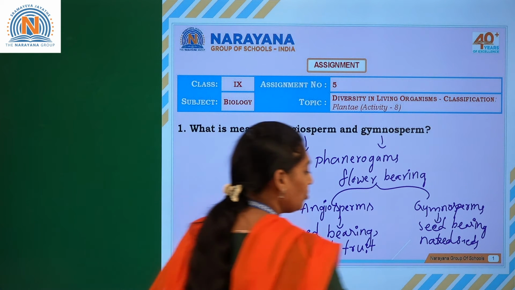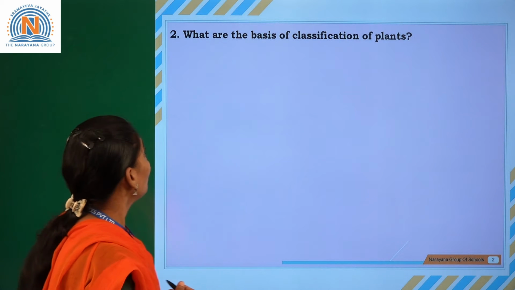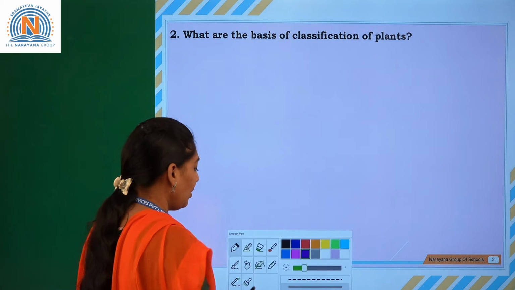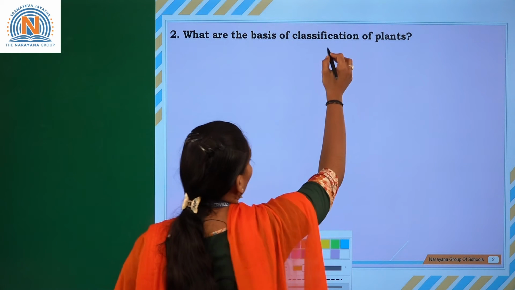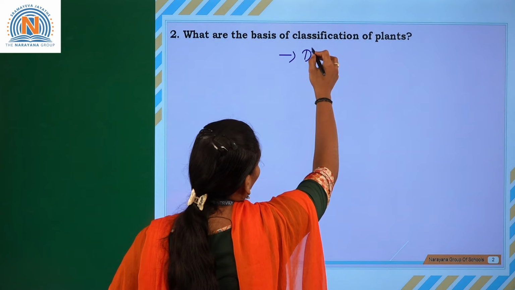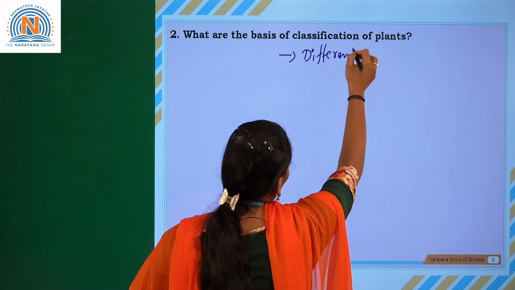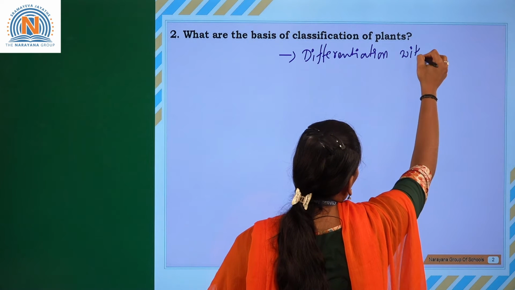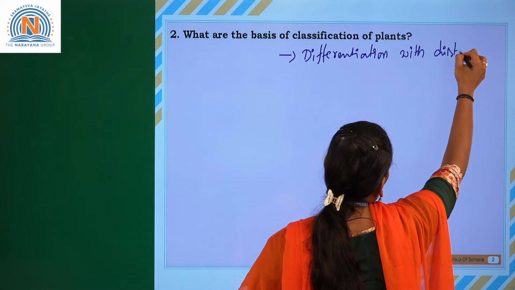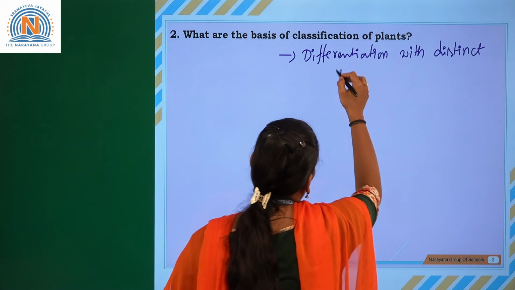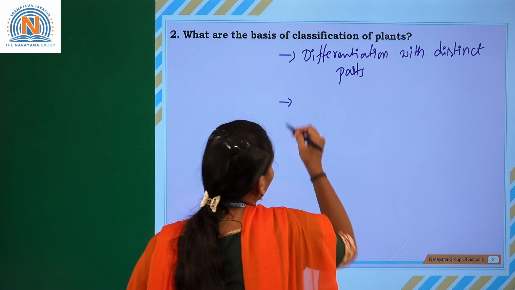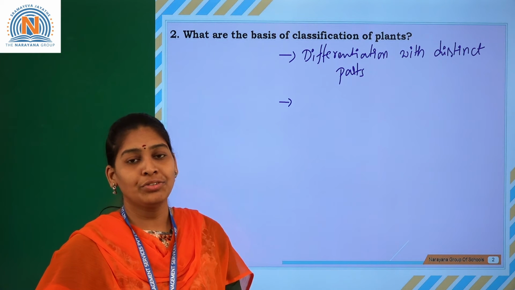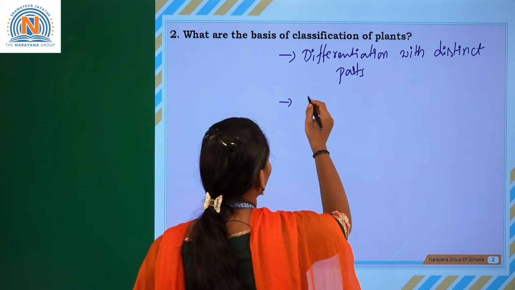Let us discuss the next question. What are the bases of the classification of plants? So based on three reasons they have been classified. The first one is differentiation with distinct parts. If it is differentiated with the distinct parts, whether it is consisting of vascular tissue or not. So based on that also they have been classified.